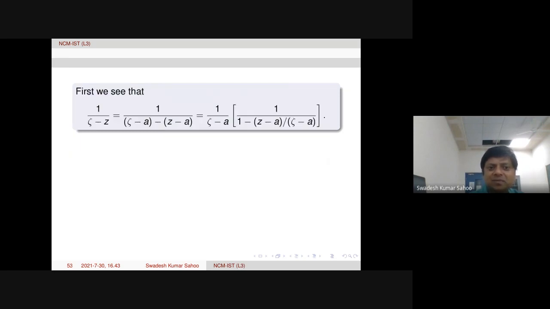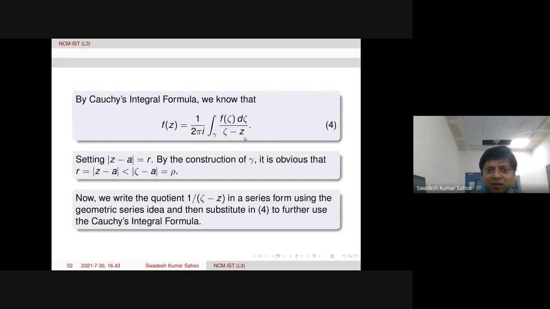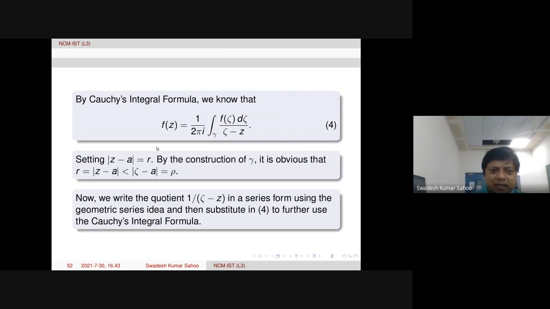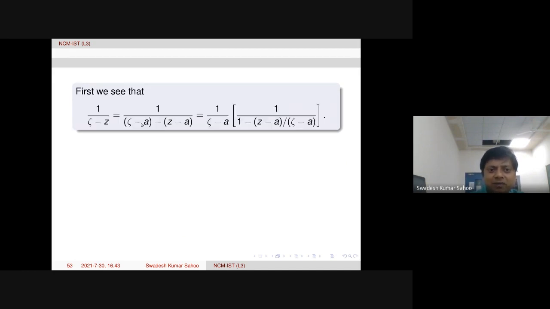Let's see. 1 over zeta minus z. The denominator is zeta minus z; only that part I am considering first. But we need to put a in between, because a is there. So what happens? I subtract a and add a, nothing else.